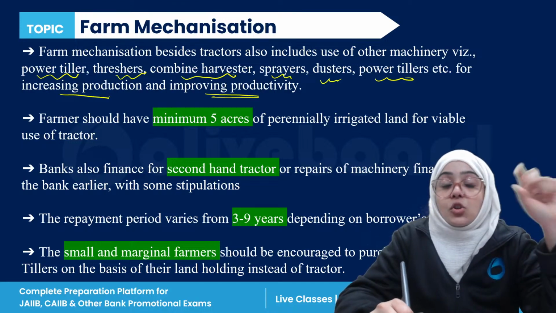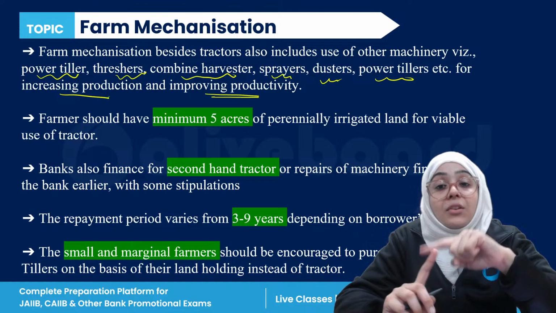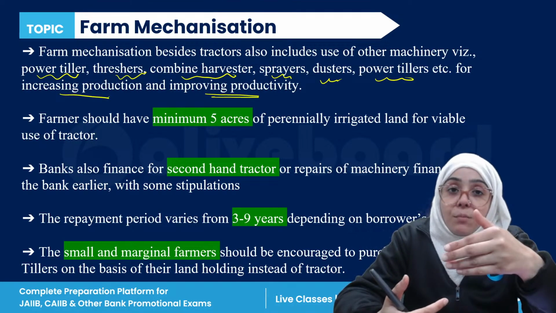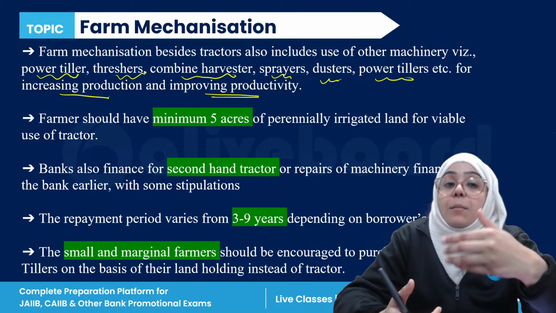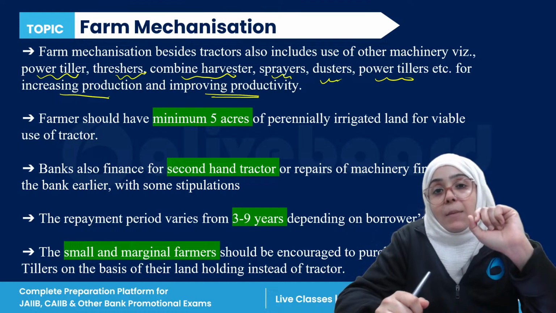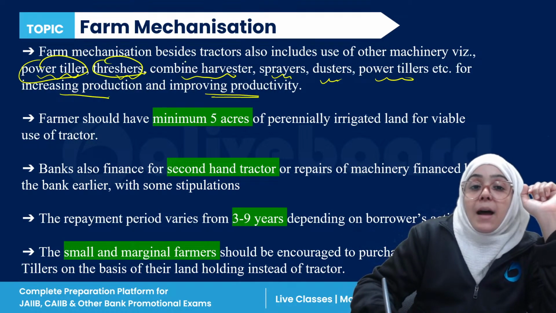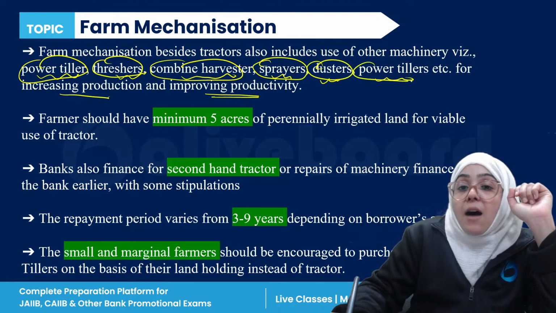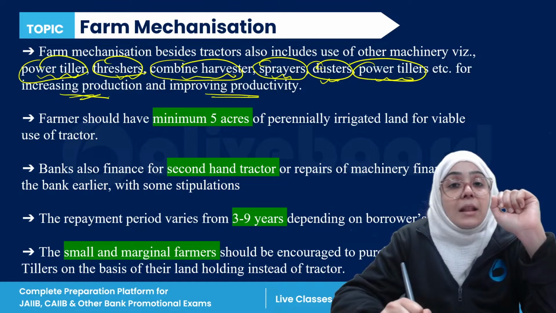So, farm mechanization is actually the use of different machinery for the improvement and increase in production and productivity, right?